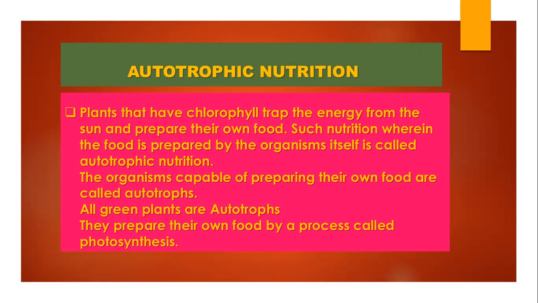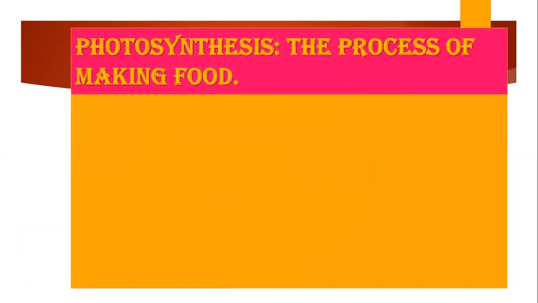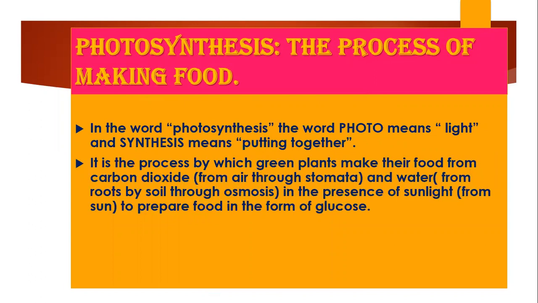So green plants are autotrophs and they prepare their food by a process called photosynthesis. We will discuss first what photosynthesis is. Photosynthesis is the process of making food by the green plants, because green plants have chlorophyll and they can trap the sunlight, and with the help of carbon dioxide which they take from the air through stomata, which are tiny pores present underneath the leaves, and water. The plants take in water from the soil through the roots by osmosis. So water is taken from the soil by roots and transported to leaves by vessels.